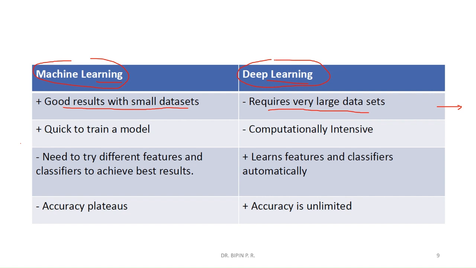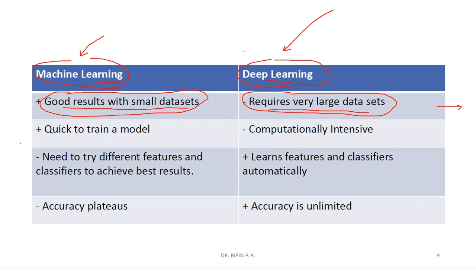But if the image data set is small in size, then the machine learning algorithm gives maximum accuracy compared to deep learning, because deep learning algorithms require very large data sets.